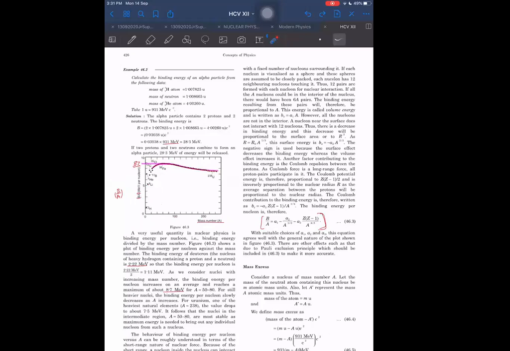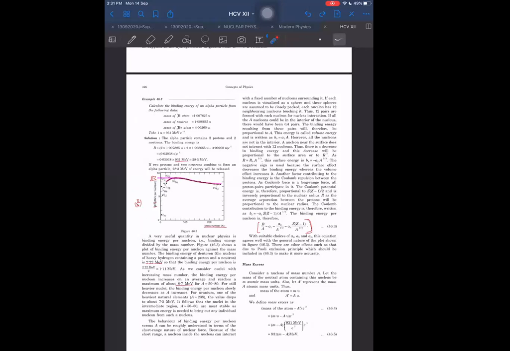Now I cannot show you. No, I cannot use the pen. Wait a second. Or you read it yourself, and after that I will explain. You read it for some time. Start from this, on the left-hand side, the behavior of binding energy per nucleon. Start from where?